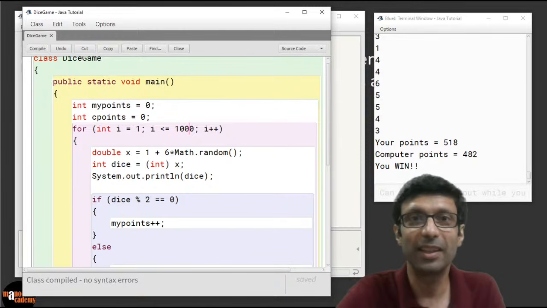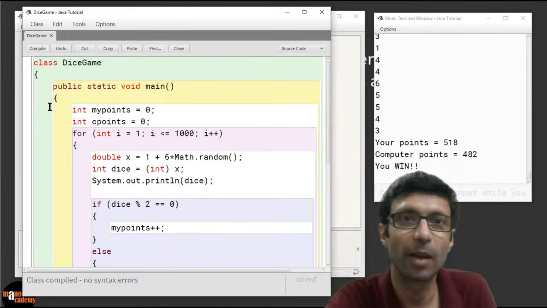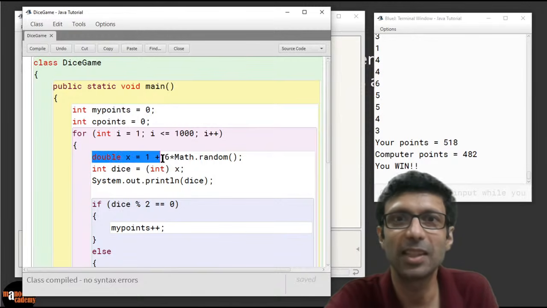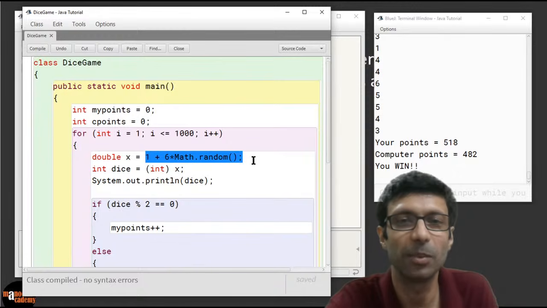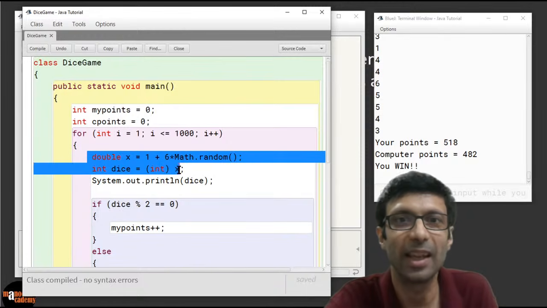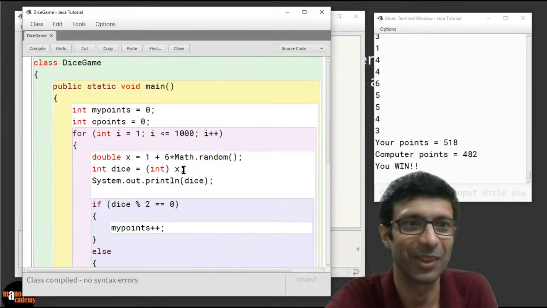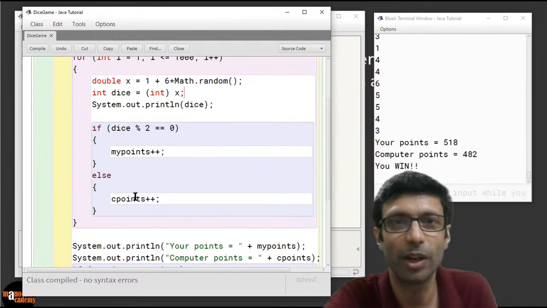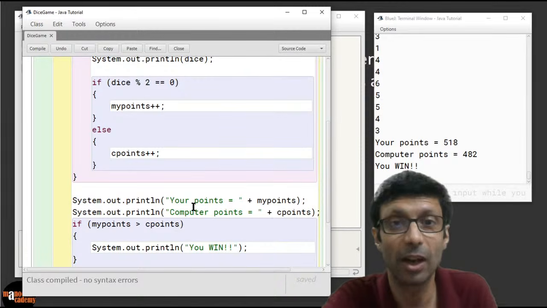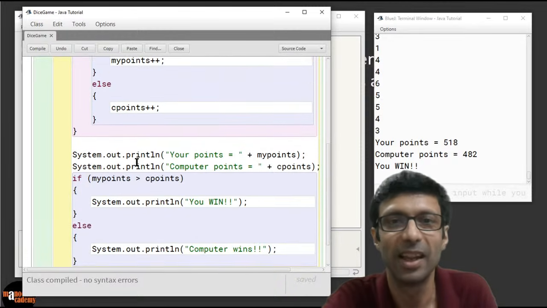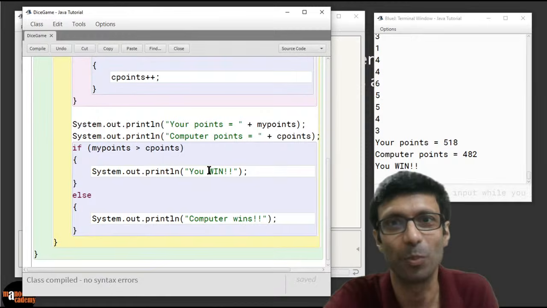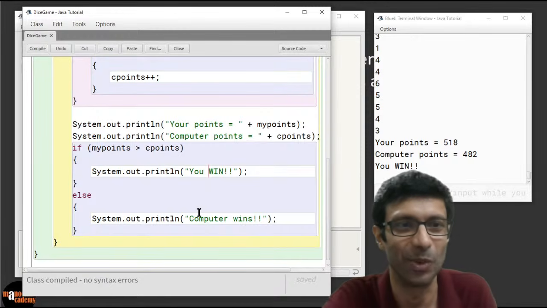So this is how we play the game, and let me just scroll the program again for you. This is how you write your first dice game, and the trick is in this line. That's the line for rolling the dice. The line that I'm highlighting here, 1 plus 6 times Math.random, the entire magic is in this line, and then converting that to an integer. Then you're checking for odd and even with this if condition. You're printing out the points, you're incrementing the points, and then if your points are more, you print you win, otherwise the computer wins. All right, is that clear?